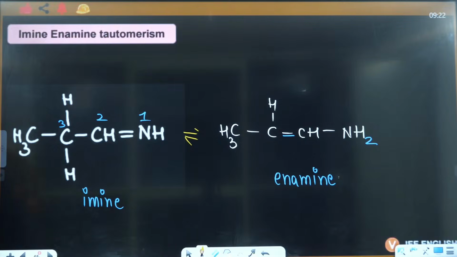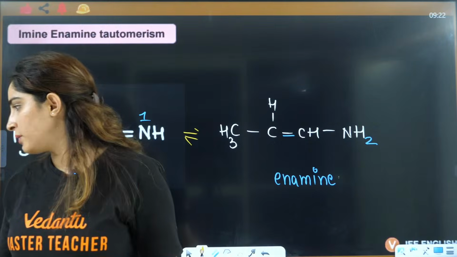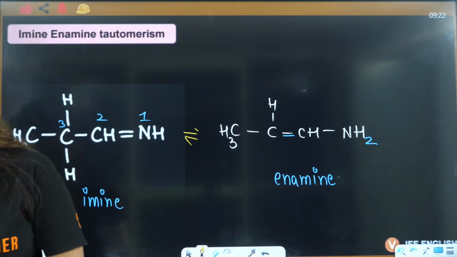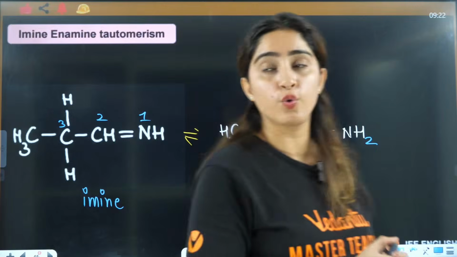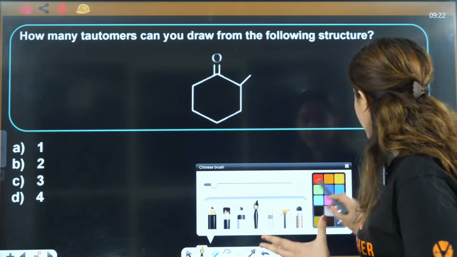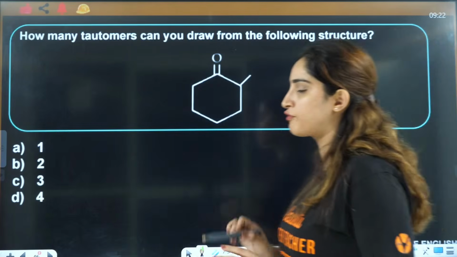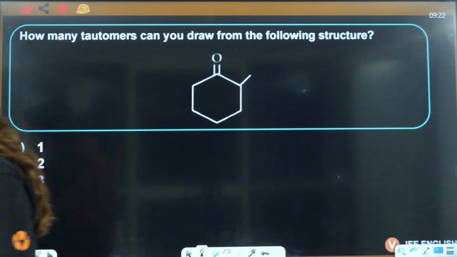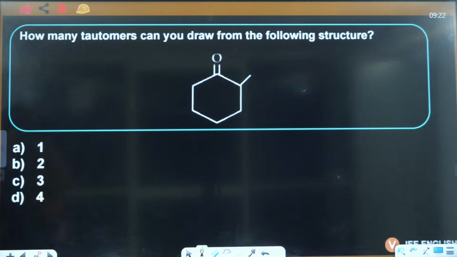Janani, Hashvita, Harish, Rama, Raju, Anuradha, do let me know in the chat box if there is any problem here, right? So that we can start with some PYQs of JEE, right? Let's see how they ask you this.